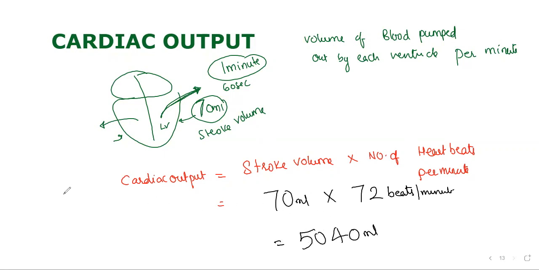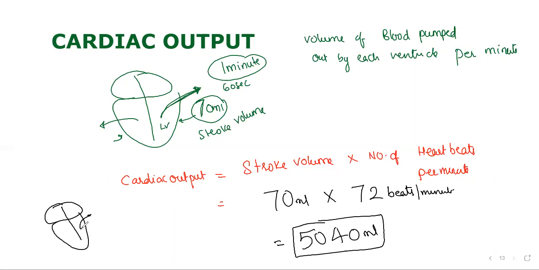We'll do the problems tomorrow. Cardiac output equals stroke volume into number of heartbeats per minute. 70 ml into 72 beats per minute. We can say that is 5,040, the cardiac output for 1 minute. Yeah, within 1 minute, how much blood is coming out? 5,040 ml. Yeah, okay, leave that 40 ml, it is 5 liters, isn't it?